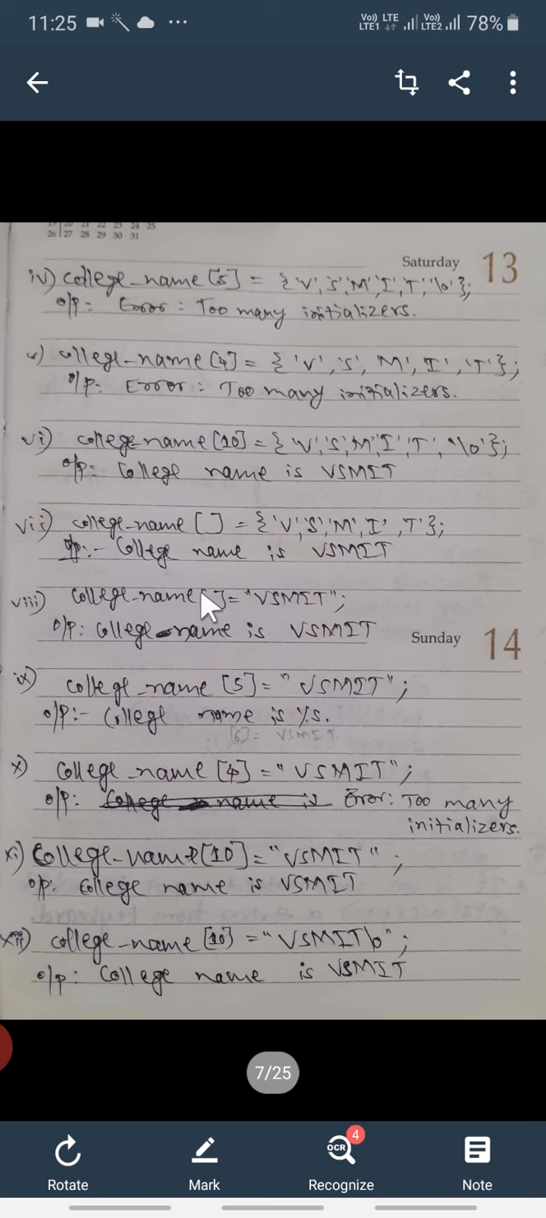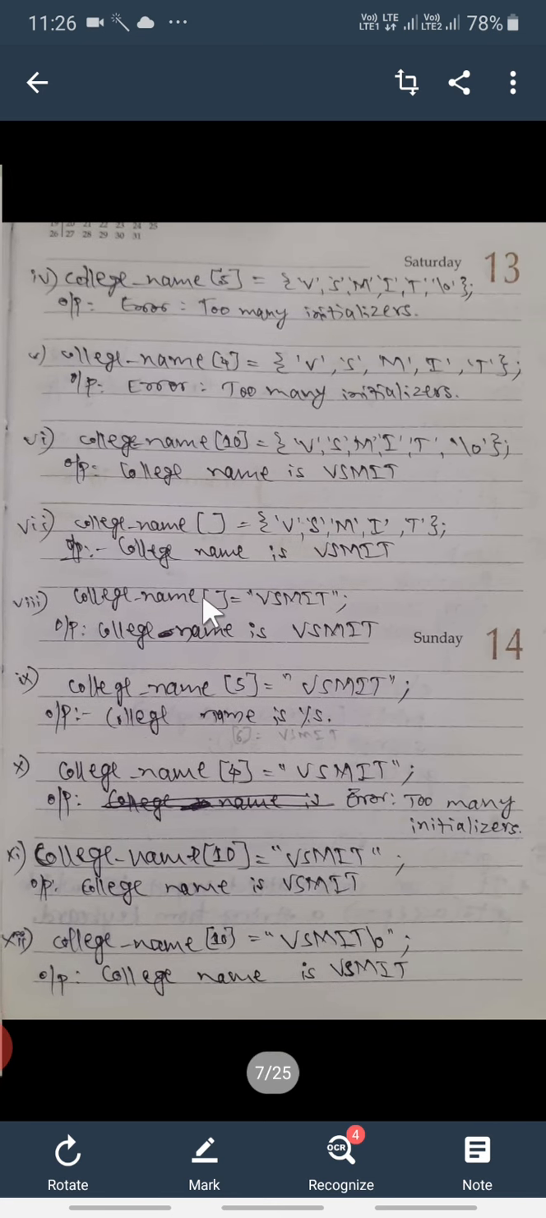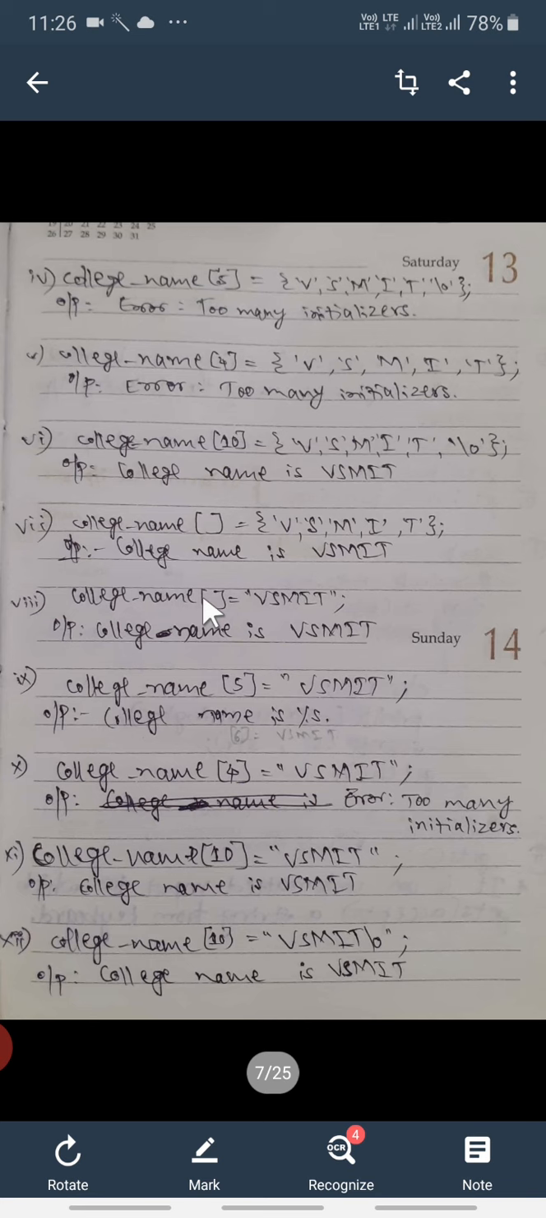And here also college name is written, but the size of that string is not written, but directly in double quotes vsmit string is assigned here. Here also 5 characters are there, after t one more null character is there, so totally 6 locations we need. The programmer didn't mention any size of this string here, so the proper output will be college name is vsmit. Here also there will be no problem in displaying the output.